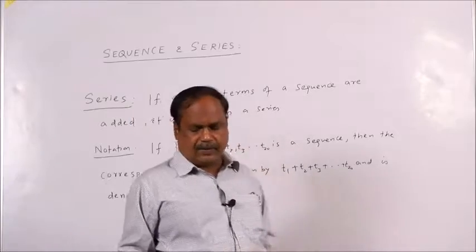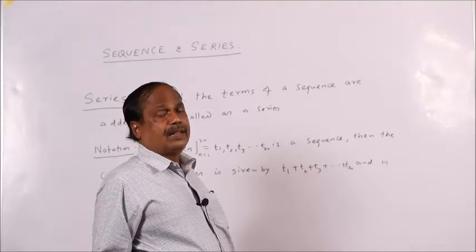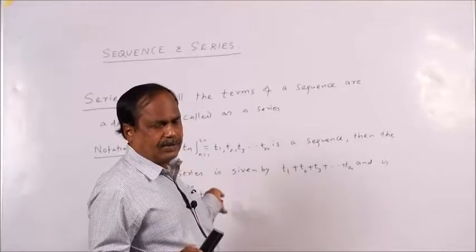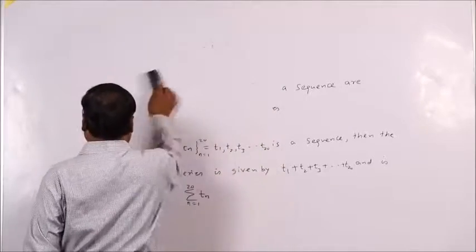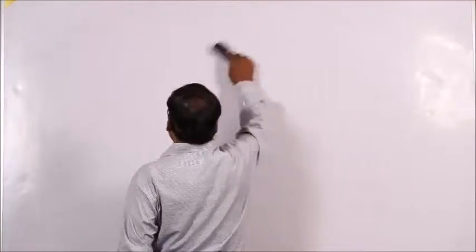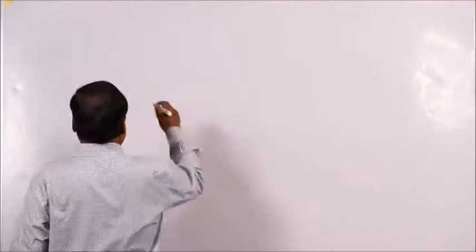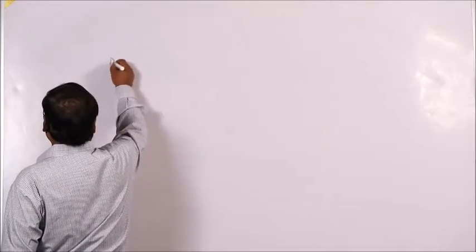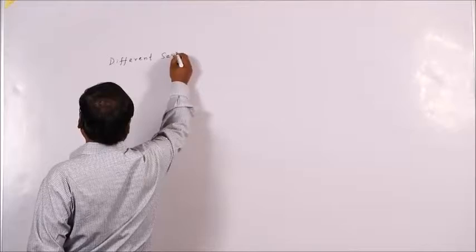Now, let us come to various sequences and series. We will come to their properties in detail, as required. The general concept of sequence and series I have already told you. Now, let us know what different types of sequence and series there are.